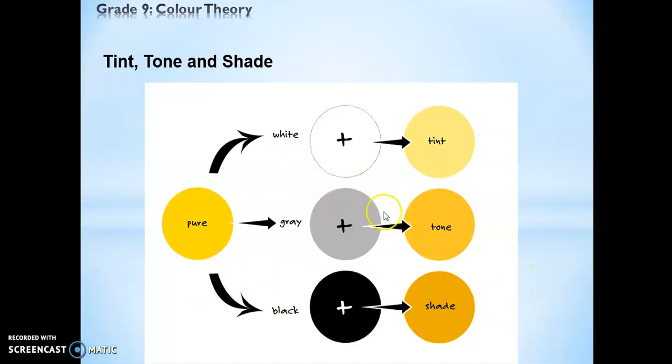Alright, so today you have learned about the color wheel, you've learned about primary colors, secondary colors, tertiary colors, analogous or harmony colors, contrast or complementary colors, monochromatic colors, hue, saturation, value, and tint, tone and shade.